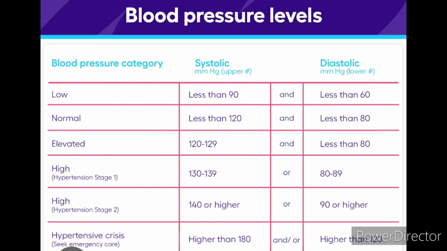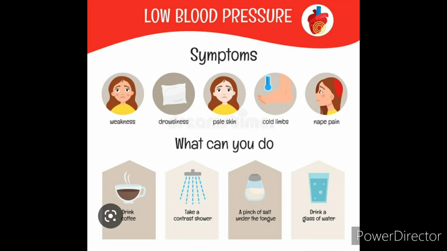Blood pressure is usually expressed as systolic maximum pressure over diastolic minimum pressure and is measured in millimeters of mercury, mmHg. A blood pressure reading lower than 90 mmHg for the top number, systolic, or 60 mmHg for the bottom number, diastolic, is generally considered low blood pressure.